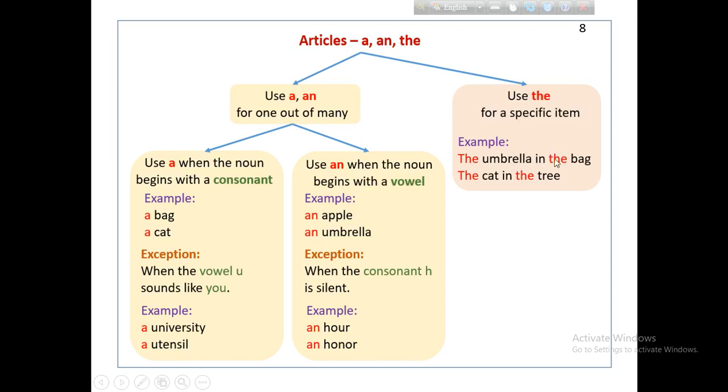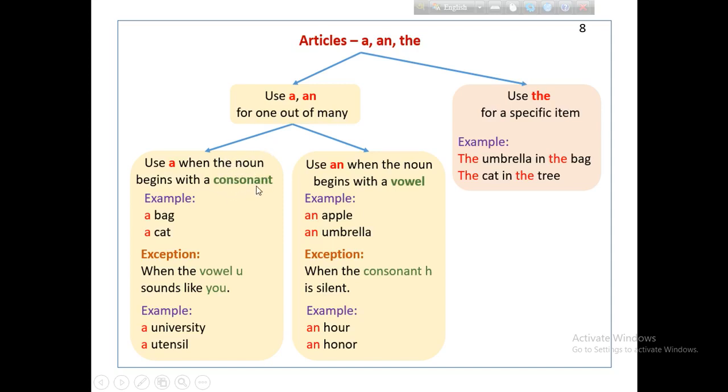Here, the umbrella in the bag: the umbrella is specific, the bag is specific, the cat is specific, the tree is specific. But when we use a or an, it is not specific, it is one out of many things.